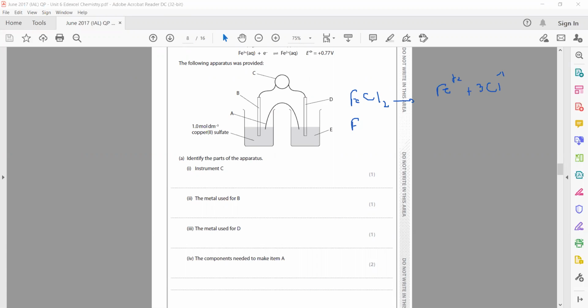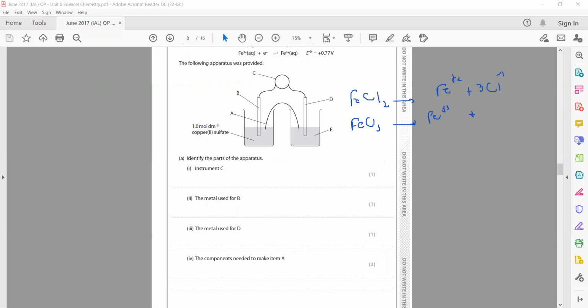First thing, it should be a soluble salt of iron. So iron 2 sulfate or iron 3 chloride we can take. This will dissociate, so we should have equal concentration.